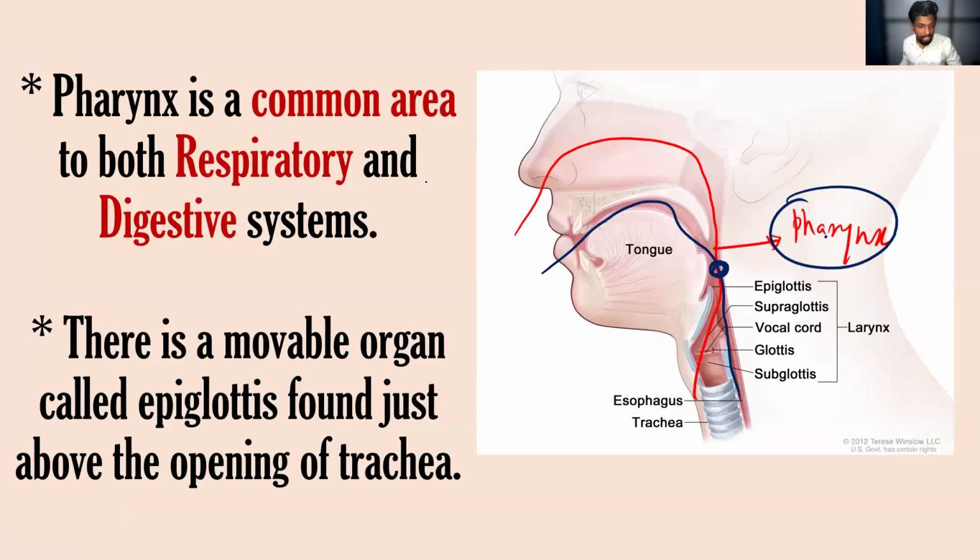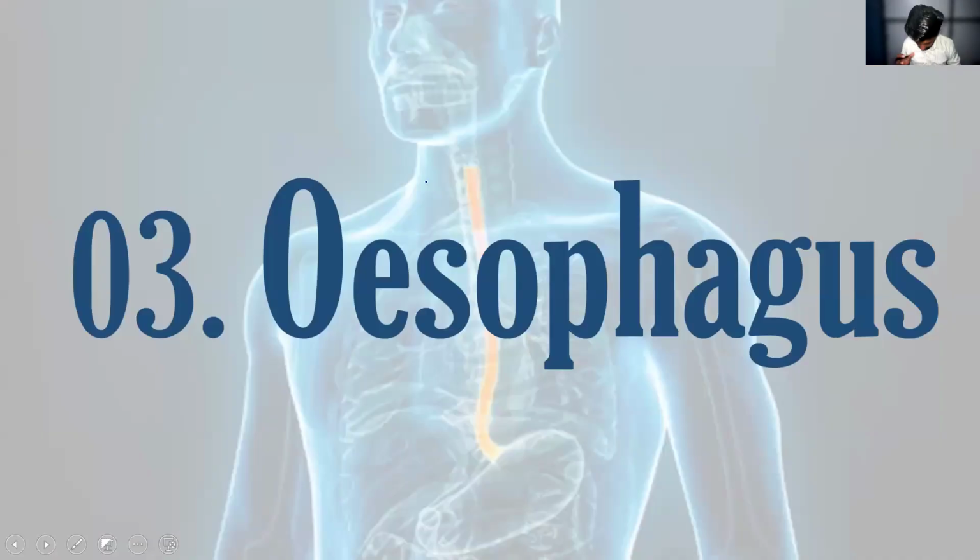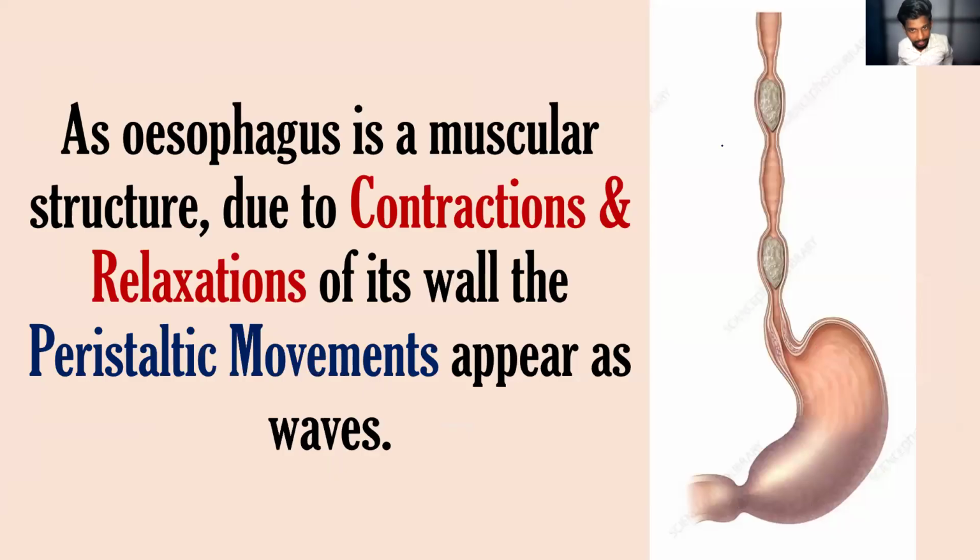Okay. Now we are going to discuss regarding the esophagus. Try to get the idea. Third one, right? They have divided the system into 6 parts. In total, we have discussed 2 parts, and now we are going to discuss our third part, that is esophagus, right? Esophagus is a long tube that is connecting the pharynx and the stomach, right? So here we have the esophagus. Food will be moving through the esophagus.